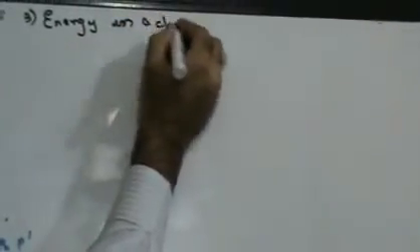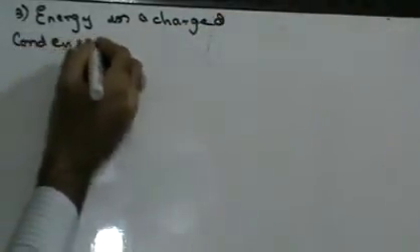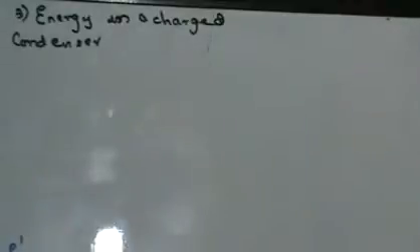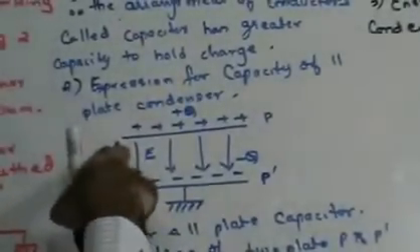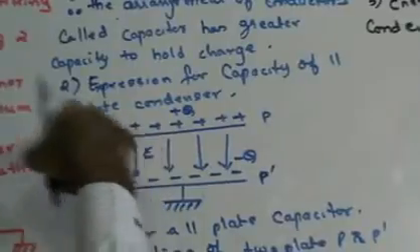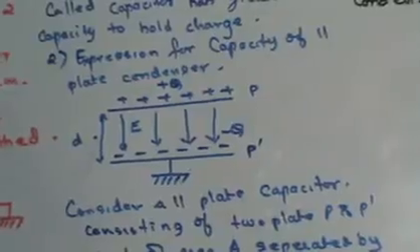Energy in a charged condenser. Now, during the charging, the condenser acquires some charge in the beginning, and this charge begins to repel the additional charge given to the condenser. Guys, can you see this diagram? If I give some charge to this condenser, it will acquire some charge. After that, as the charge starts coming in, the two charges are going to be like charges. So the new charge that will be coming in is going to repel that charge.